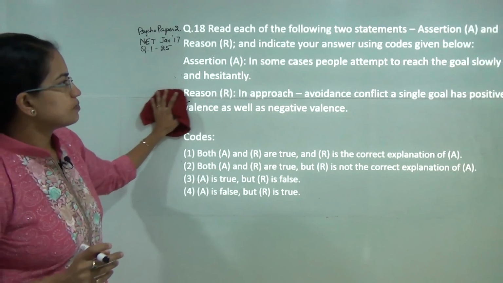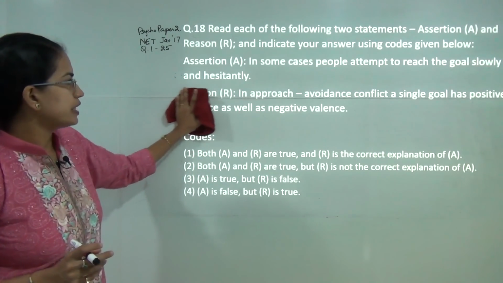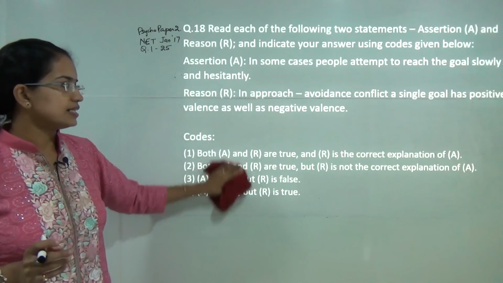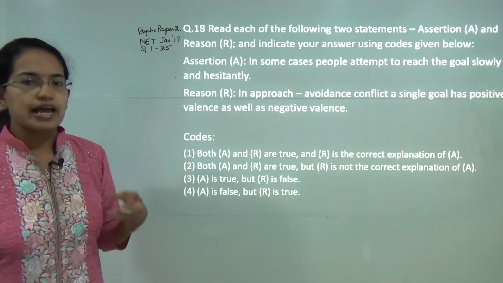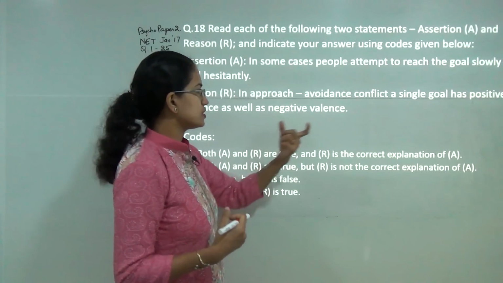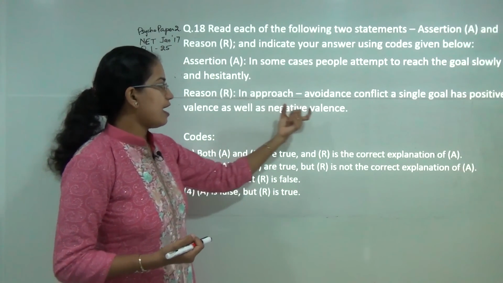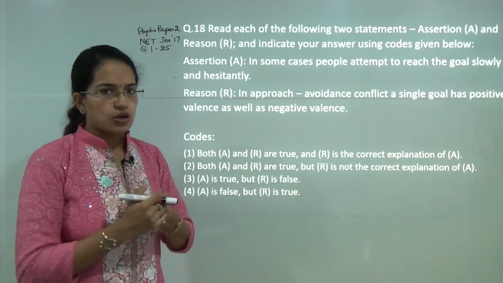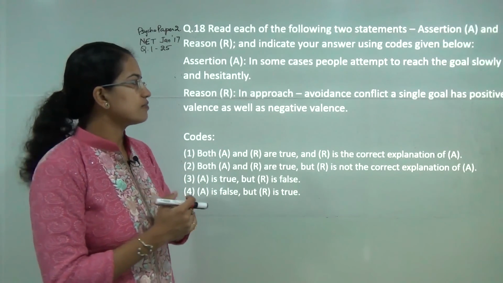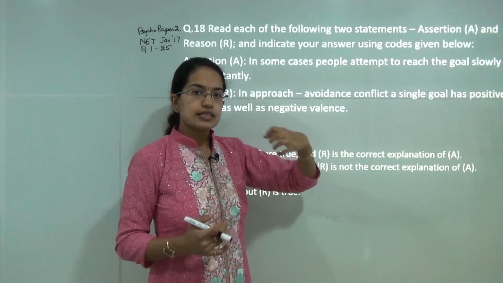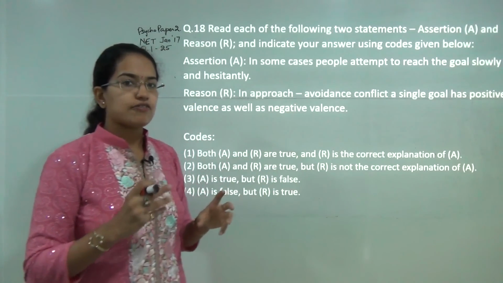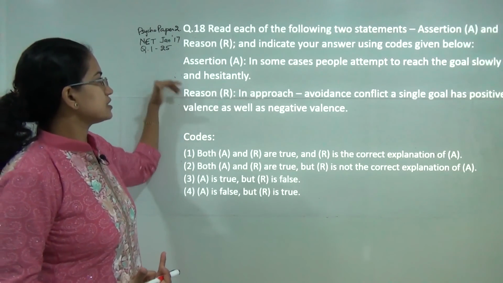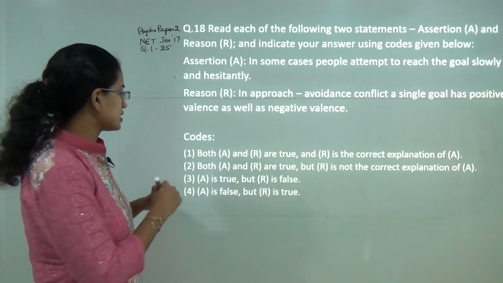Next, in some cases people attempt to reach the goal slowly and hesitantly. In approach avoidance conflict, a single goal has positive valence as well as negative valence. So for example, I like eating cakes. So I can say I have a positive valence that I like cakes. However, I have a negative valence that I might put on weight. So there is a kind of approach avoidance conflict, and whenever there is an approach avoidance conflict, what would happen is I would eat the cake, but I would hesitantly do it, or I would give a thought before doing so. So that means both assertion and reason are correct, and reason follows the assertion. So you have 1 as the correct answer again here.